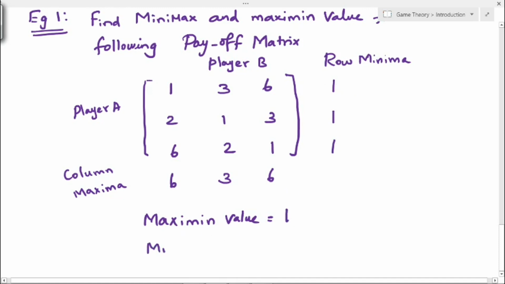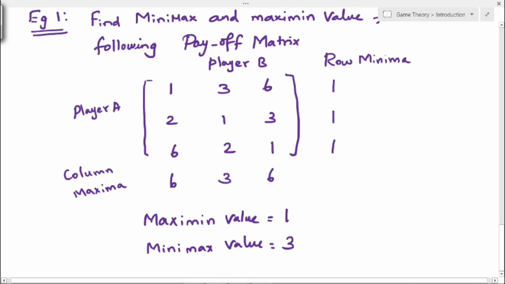Next is minimax. The minimax value is the minimum value out of the maximum values. That is, out of the column maxima 6, 3 and 6, we consider the minimum, which is 3. So this is the minimax value.